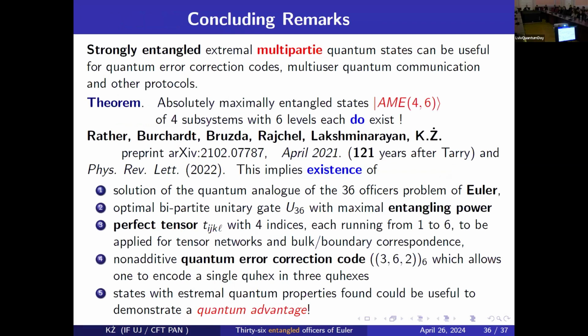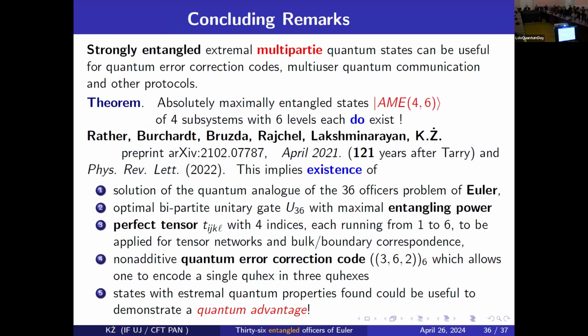So here are my concluding remarks: we found that there exist strongly entangled extremal states of the 4-dice problem, which is related to the famous problem of 36 officers of Euler.